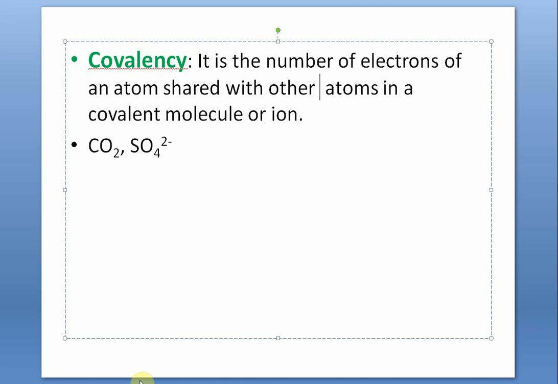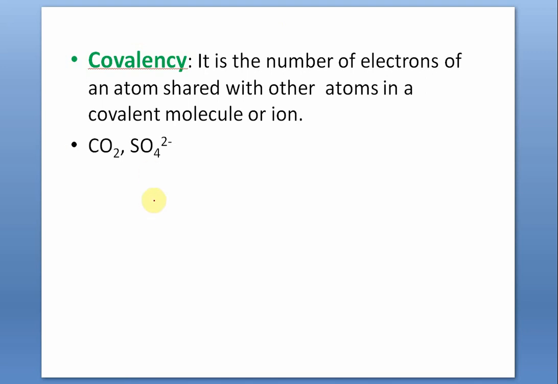For example, just for the sake of fun, I am telling you. The structure of carbon dioxide is this. There is a double bond on either side. So this is carbon's electrons, this is oxygen's electrons. Now, if I ask you what is the covalency of carbon, you will say 4, because carbon has shared 4 of its own electrons with others. Therefore, the covalency of carbon is 4, the number of electrons shared by an atom.